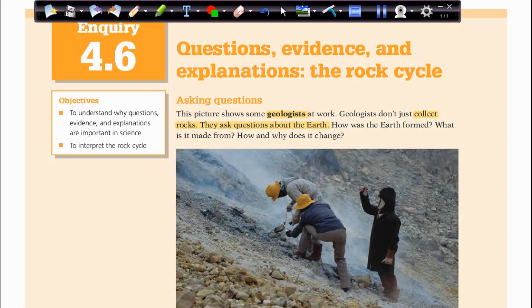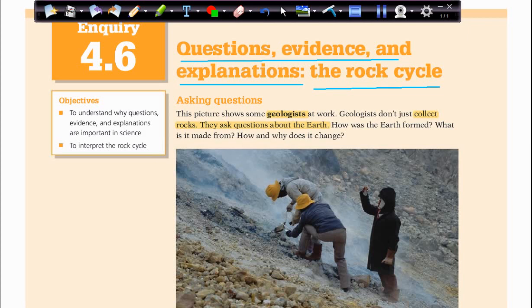Today, our lesson is inquiry. We will talk about the rock cycle. So we should have questions, evidence, and explanations. We can use this lesson in our projects to take ideas from this lesson to continue with our projects.